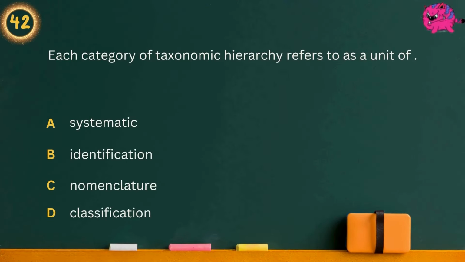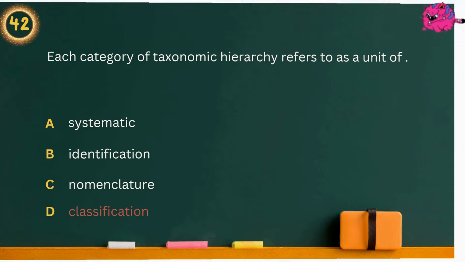Question 42. Each category of taxonomic hierarchy refers to as a unit of. Option A, systematic. Option B, identification. Option C, nomenclature. Option D, classification. Answer is classification.